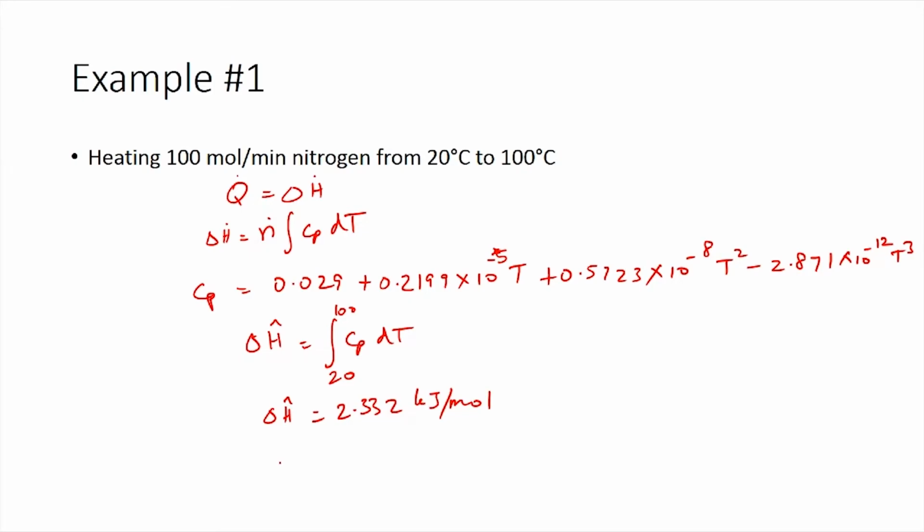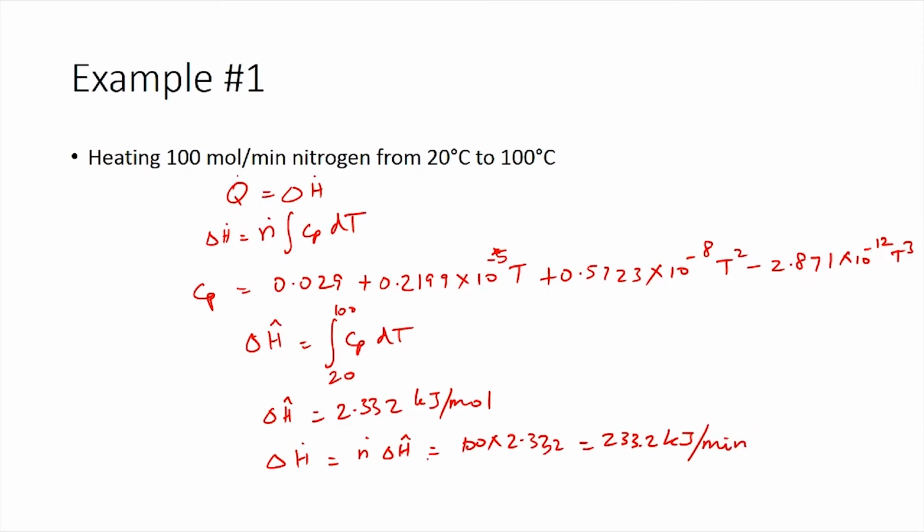Now we need to calculate delta H dot, which is equal to n dot times delta H hat, which is 100 times 2.332, giving you 233.2 kilojoules per minute.